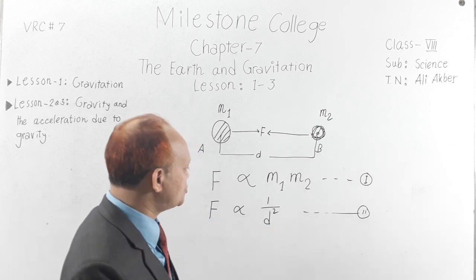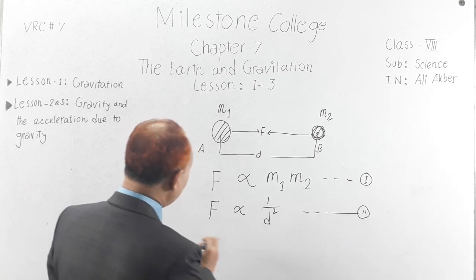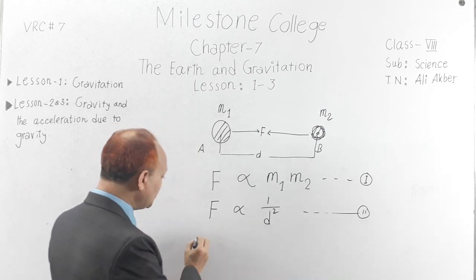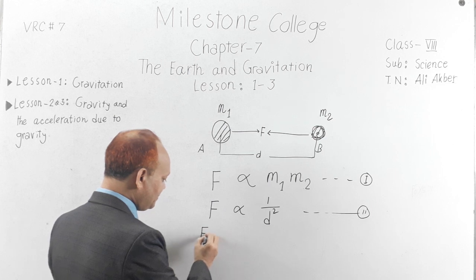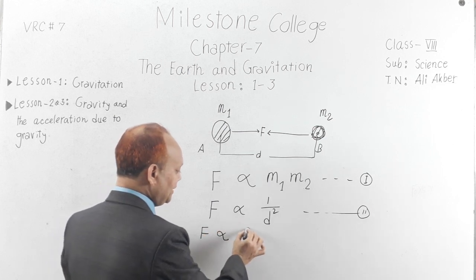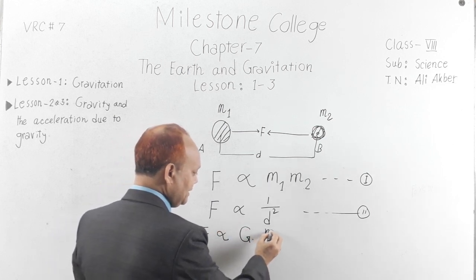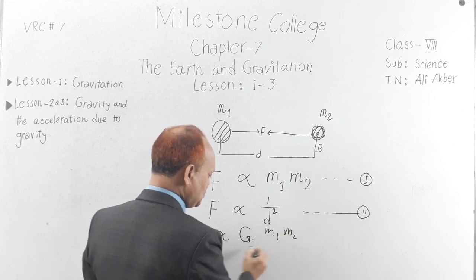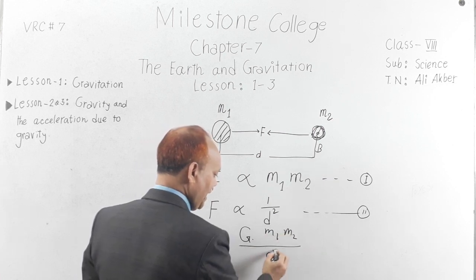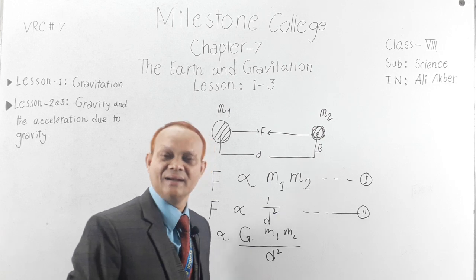Okay, fine. So altogether you can write equations 1 and 2 as F proportional to G M1 M2 divided by d square.